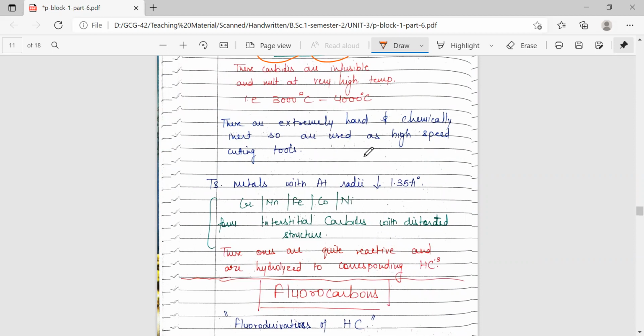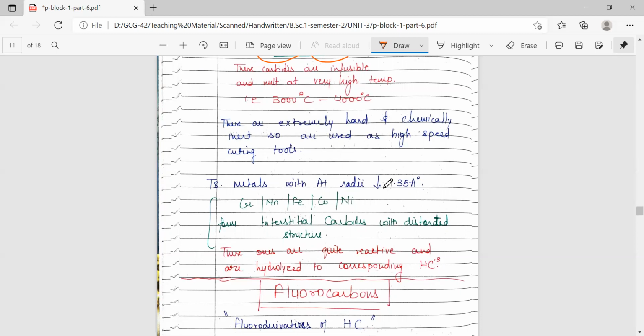So the other transition metals which are having atomic radii of less than 1.35 angstrom, such as chromium, manganese, iron, cobalt, and nickel, will form interstitial carbides. These will have distorted structure because now the interstitial sites are not large enough to accommodate carbon. So they will have to distort their structure a bit, make some adjustments, to accommodate carbon into their interstitial sites to generate interstitial carbides.